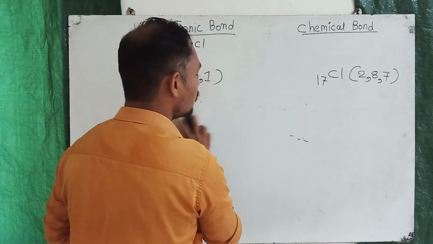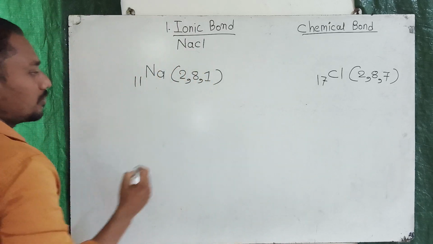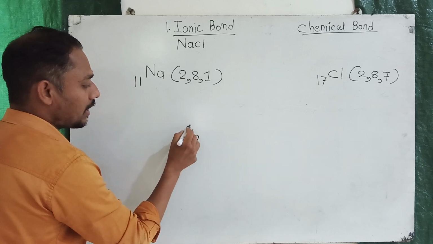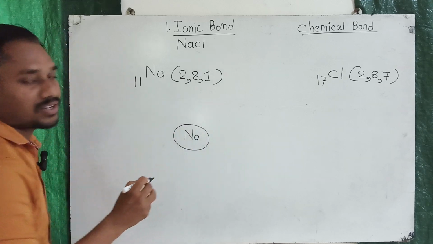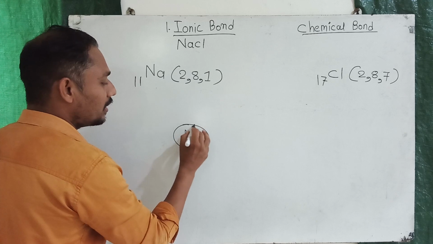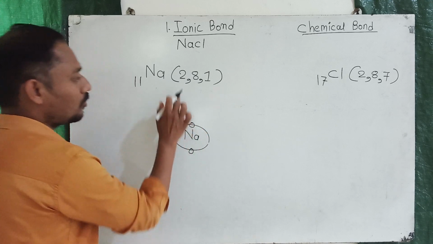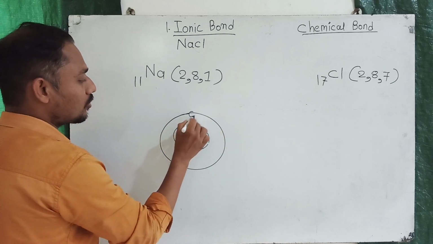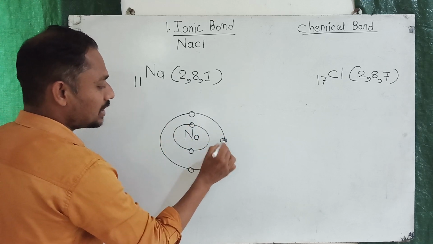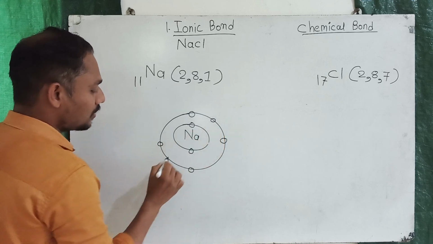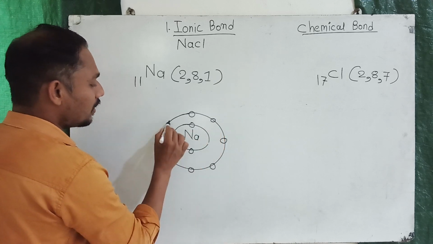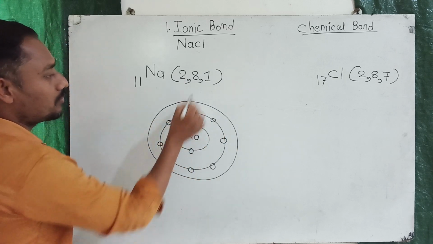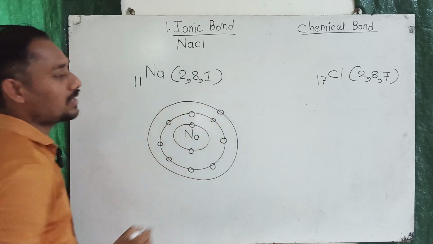Now I am going to show the shells around sodium. If I take sodium, it has atomic number 11. This is the first shell around the nucleus of sodium. It contains only 2 electrons. The second shell contains 8 electrons: 1, 2, 3, 4, 5, 6, 7 and 8. And the last shell, this is the outermost shell of sodium, contains only 1 electron.